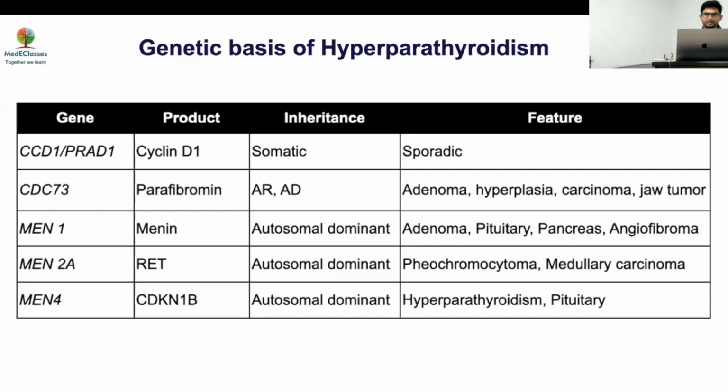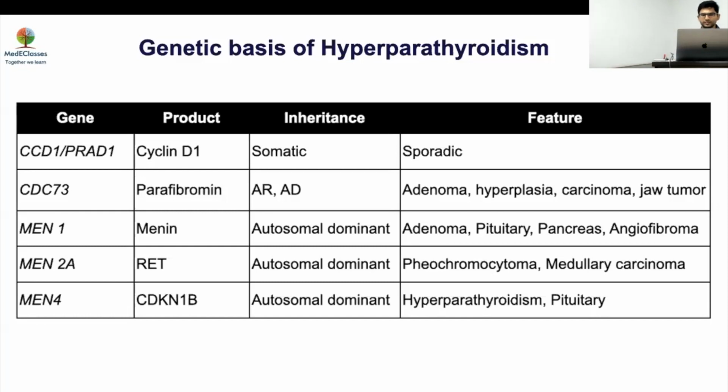So an important point, this is from a medical class, from there we see the various genes that can be incriminated in the various causes of hyperparathyroidism. If you think of sporadic causes, think of CCND1 or PRAD1. CDC73, a very sinister cause, causes jaw tumor and carcinoma. MEN1, MEN2A. Now, important in this are MEN1 and MEN2A.